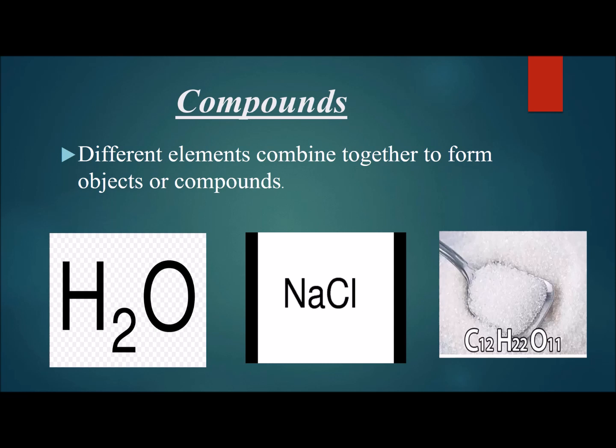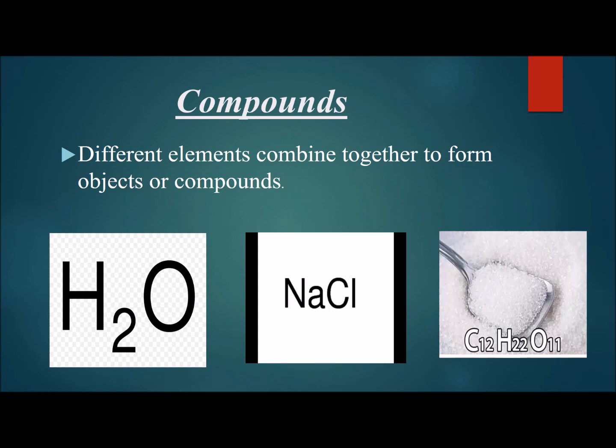Now we will see what are compounds. When different elements combine together, they form objects or compounds. Such as, as you can see in the diagram, here is a compound H2O. It's the chemical formula for water. Water, H2O, in which two different elements are combined together. The one element is hydrogen, the other element is oxygen. Now two different elements are combining together to form a compound.